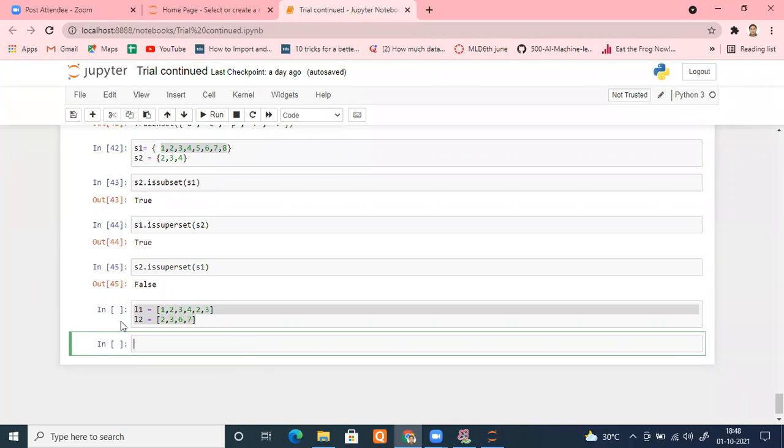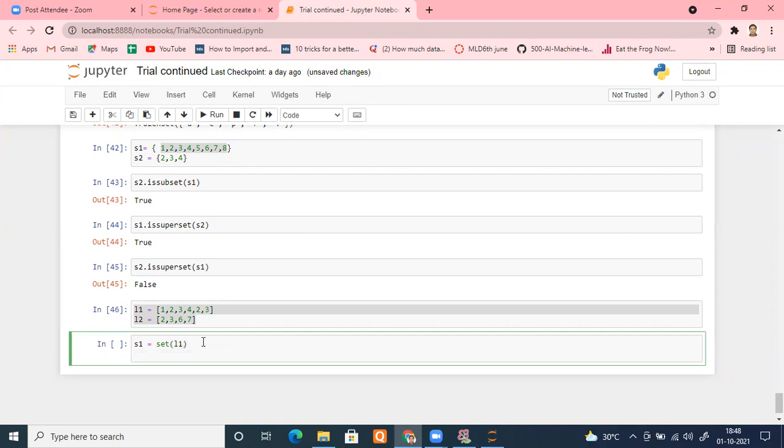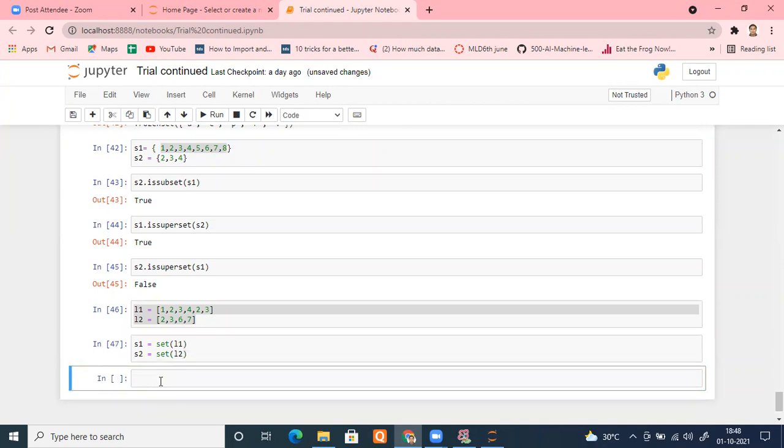First, we need to change from lists to sets. Suppose S1 is my new set. S1 equal to set of L1. Perfect. Then S2 equal to set of L2. Very good. This has been done. Next, print S1 dot intersection S2.